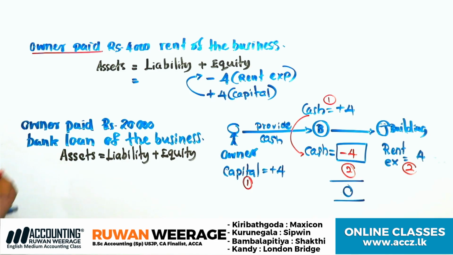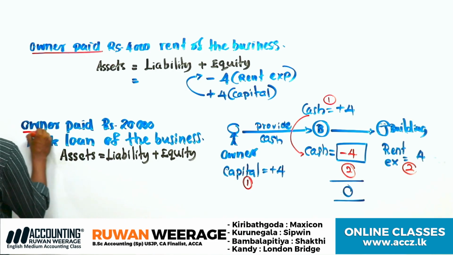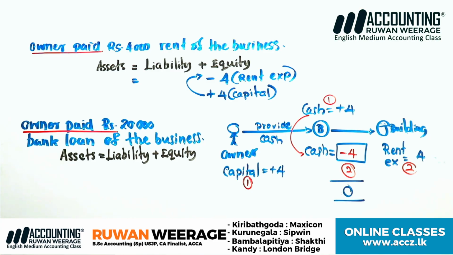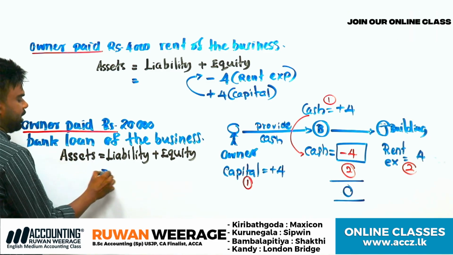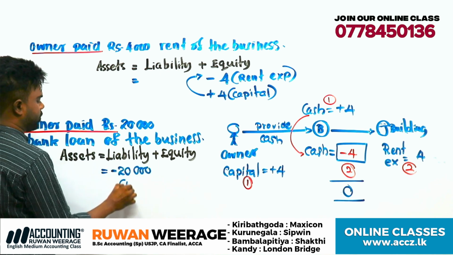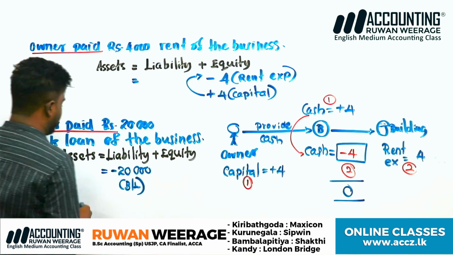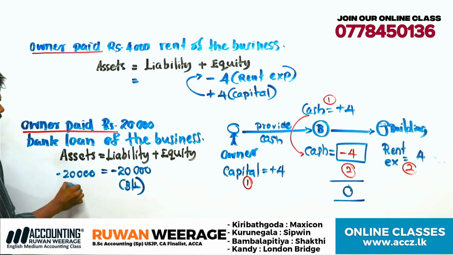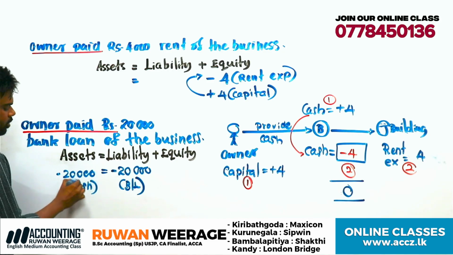Loan means liability. Then when paid, the bank loan is settled. Bank loan liability decreased by 20,000. But if the business paid, business cash would decrease. Now, paid by what?